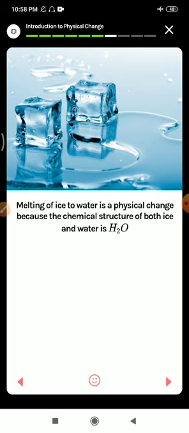Obviously the state changes here, but the material is the same, means whatever you took is the same, that is water. So ice is also water and water is water only.